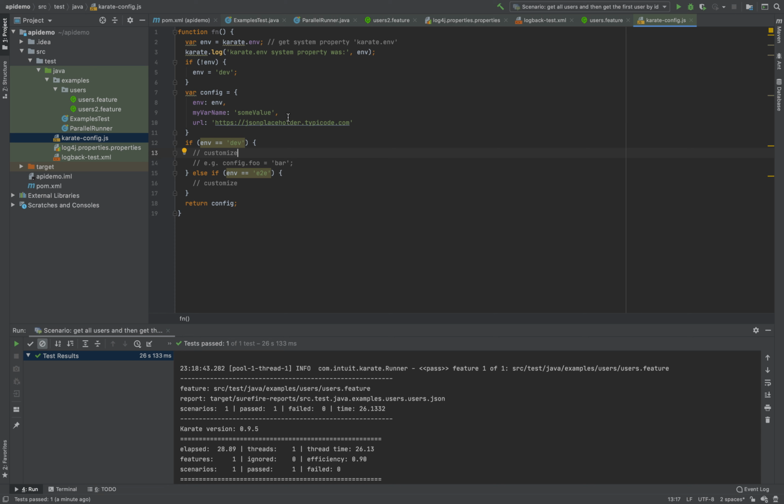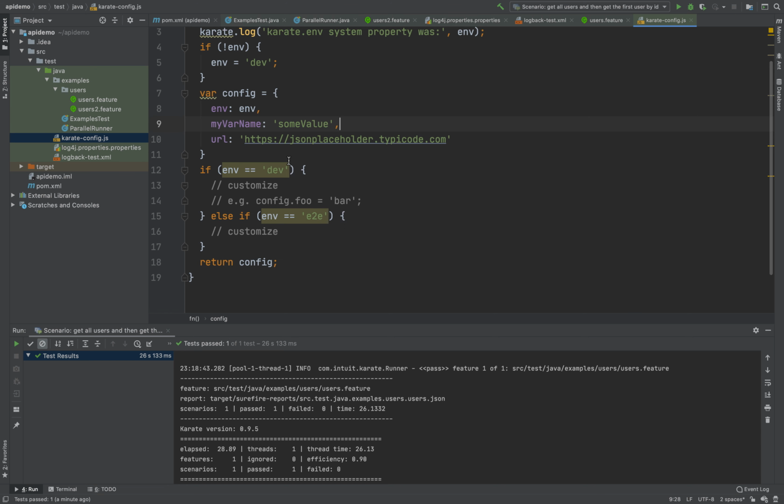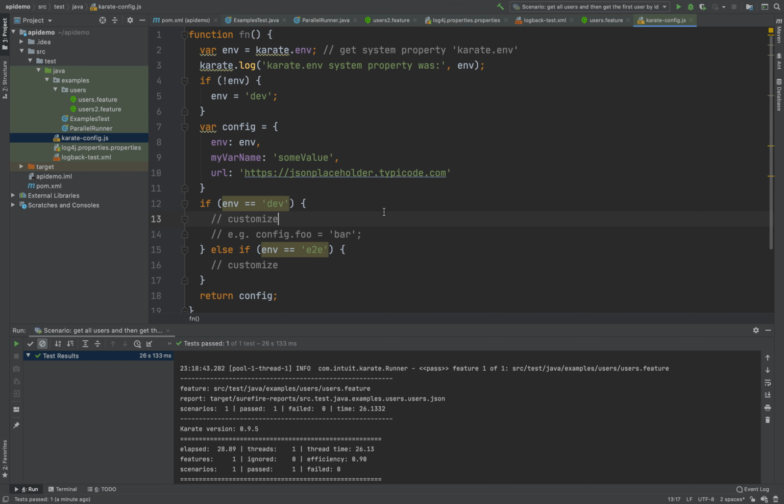Of course, we need to put a comma if there are more entries. It's like defining a global variable, like a properties file. We are putting our endpoints here so that they are accessible from our feature files, and we don't need to hard code them in the feature files anymore.